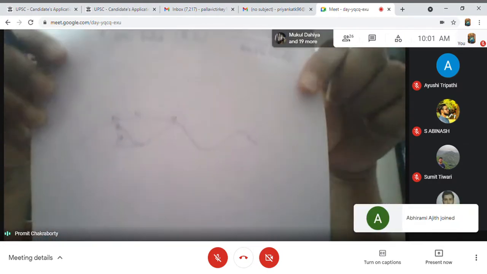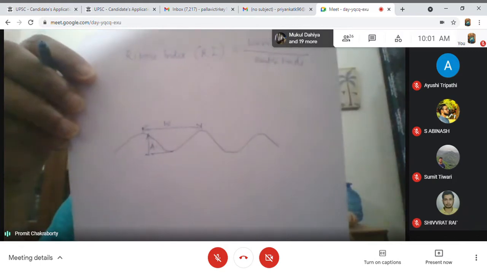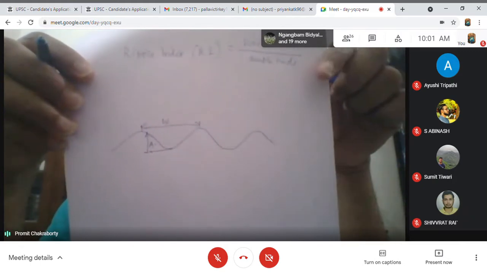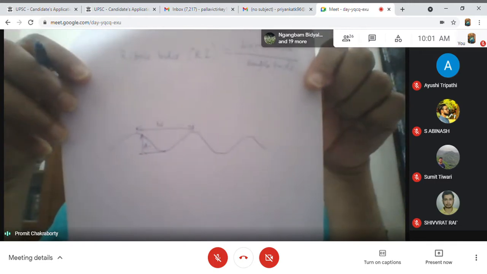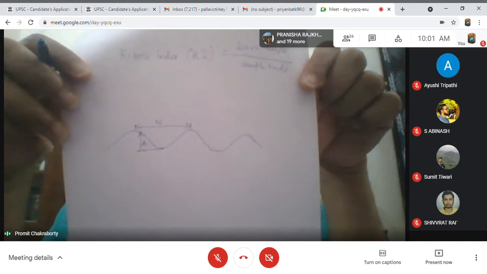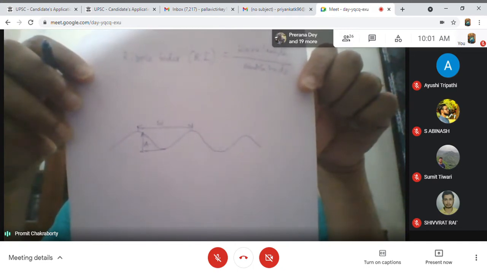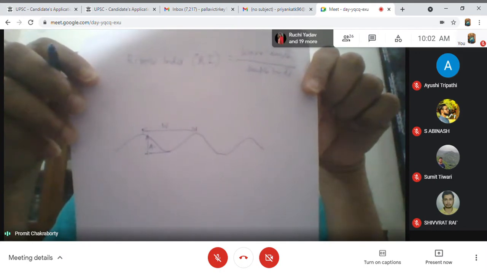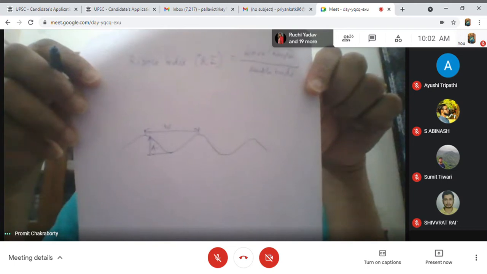It is a wave ripple, symmetric in profile, and then ripple index is wavelength by amplitude. And how do we define the wavelength? We define the wavelength as the distance between the crestal points of two successive bed forms. That is the difference, that is the wavelength. And the amplitude is from the trough to the crest.